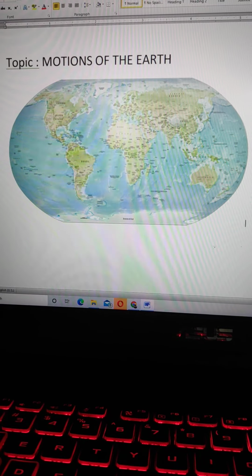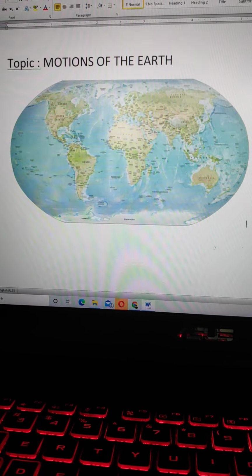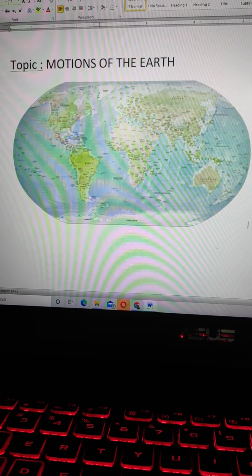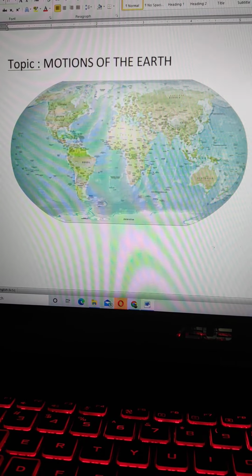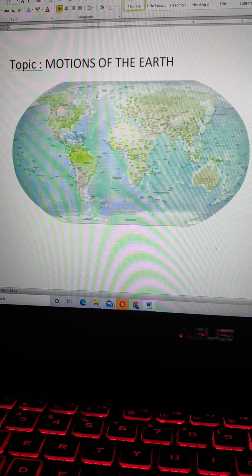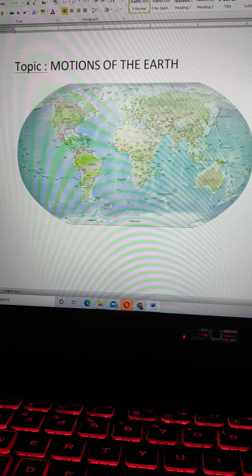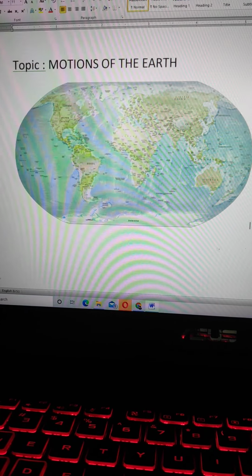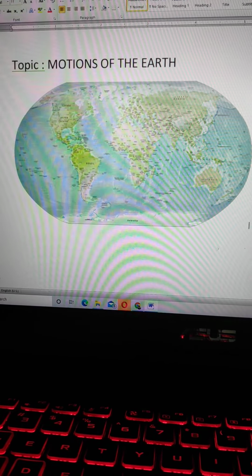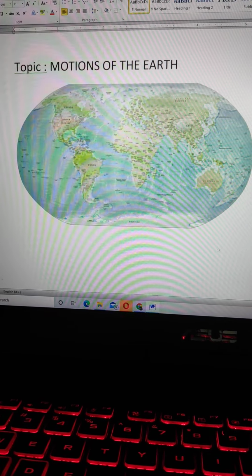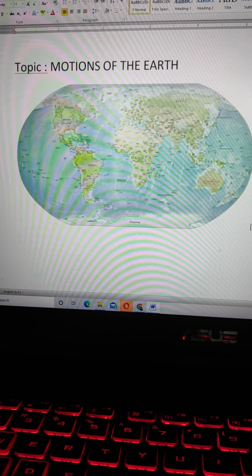One complete rotation of the earth takes 24 hours, and this time taken by the earth is called an earth day or the solar day. The speed of rotation of the earth along the equator is approximately 1670 kilometers per hour, which gradually decreases towards the poles.